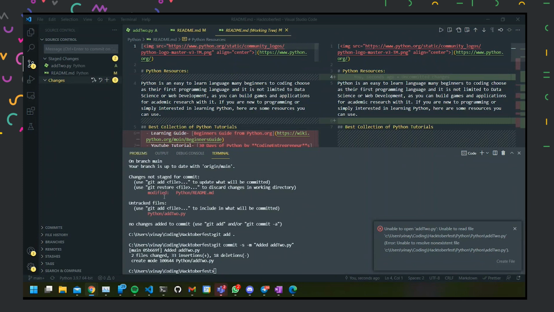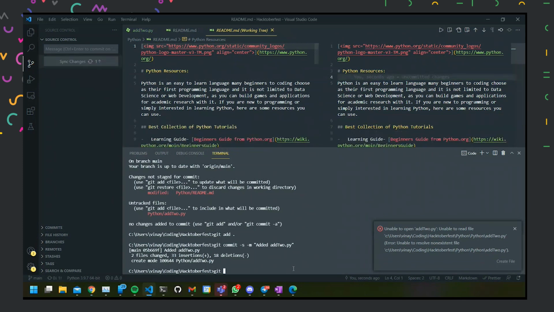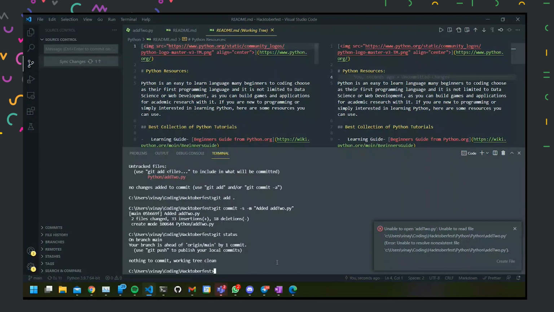So what will happen now is that if I type git status again, all the changes will be gone because our new version is having no changes. It is a freshly newly created version. So there are no commits.